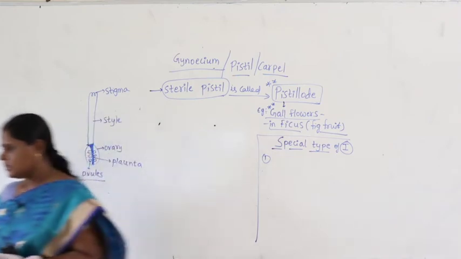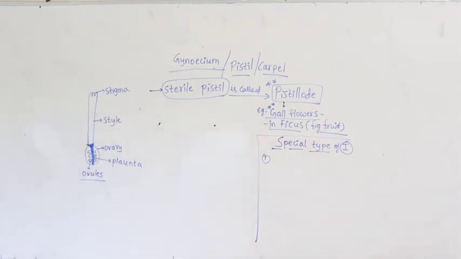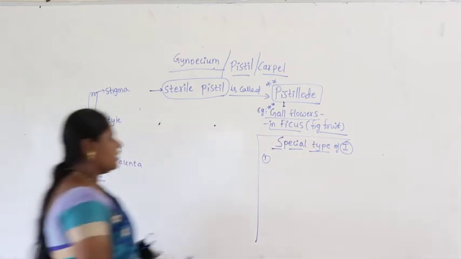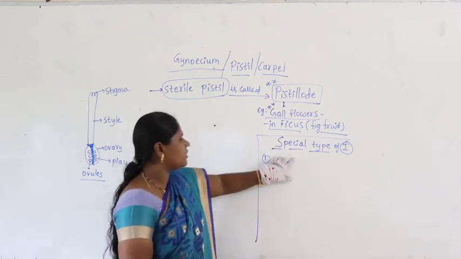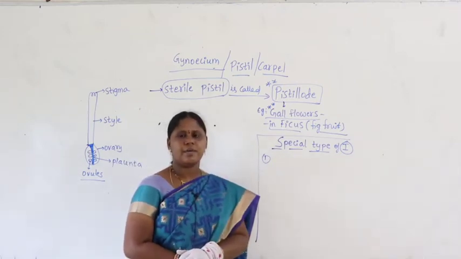One second guys. Sorry, excuse me. So when you take special type of inflorescence, altogether we have three types.